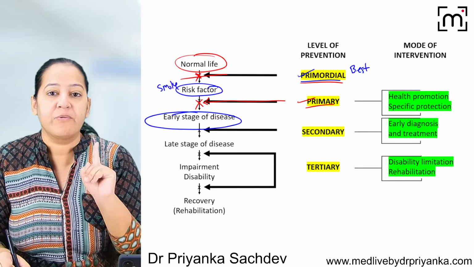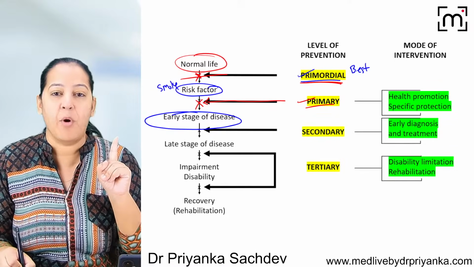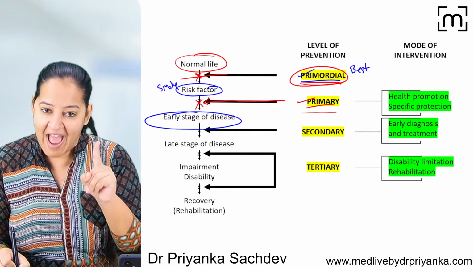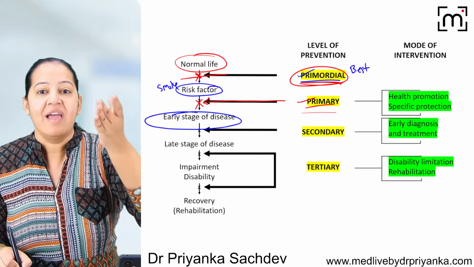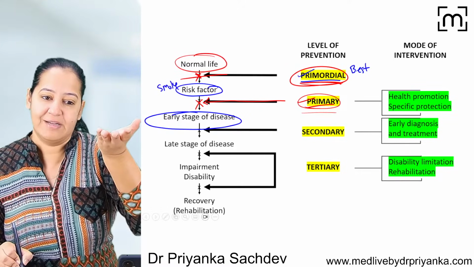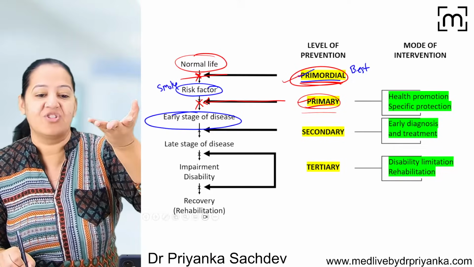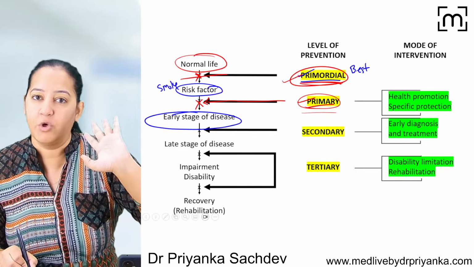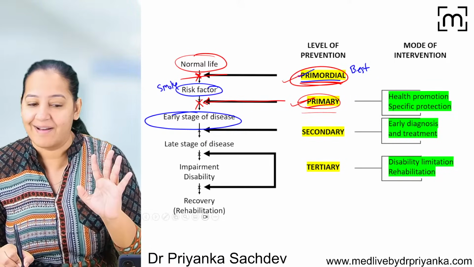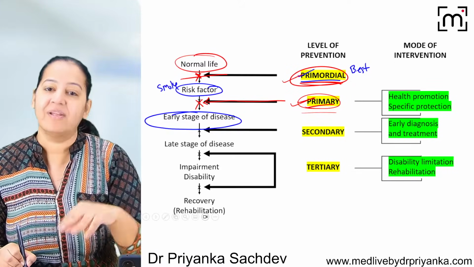There is a difference between primordial and primary. Students always have confusion. What is the difference? In primordial, the action is taken before the risk factor. In primary, the action is taken after the risk factor but before the disease. Here the person doesn't smoke, not even started, and before that you are discouraging the thought in a child, "Don't do it in future also." You are doing the best thing. Here the person is smoking, but till now he is lucky, he doesn't have lung cancer. So we are counseling: quit it right now, otherwise you will have lung cancer in future.